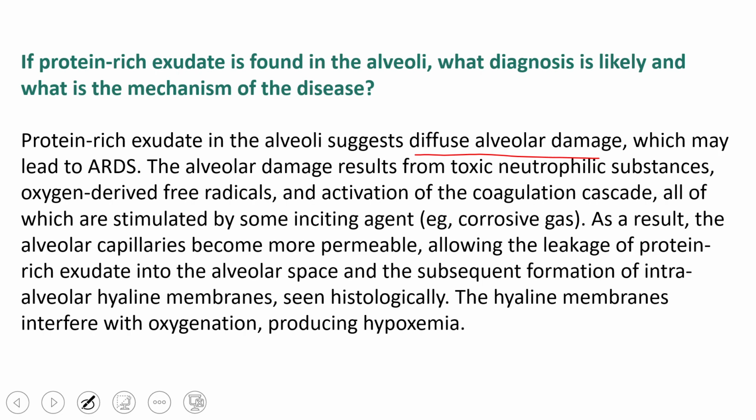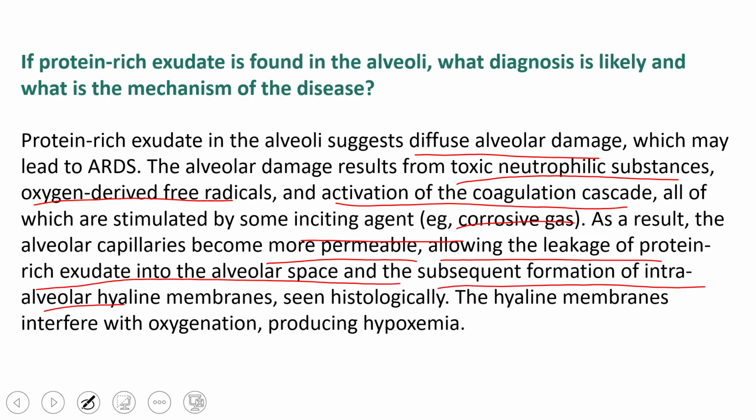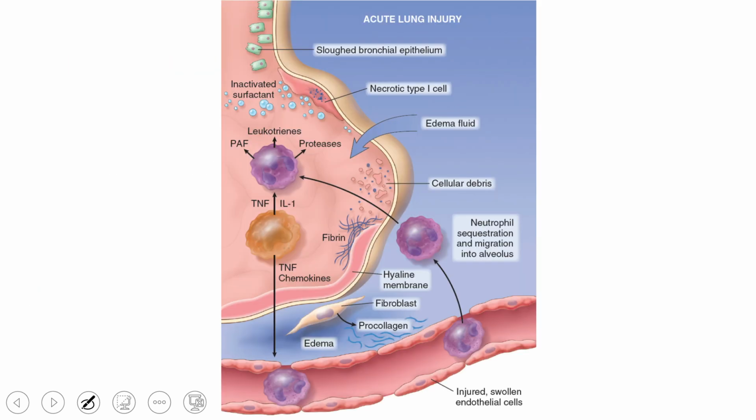The alveolar damage results from toxic neutrophilic substances, oxygen-derived free radicals, and activation of the coagulation cascade, all of which are stimulated by some inciting agent, here in this case the corrosive gas. As a result, the alveolar capillaries become more permeable, allowing the leakage of protein-rich exudate into the alveolar space and subsequent formation of intraalveolar hyaline membranes. That is seen histologically. The hyaline membranes interfere with oxygenation, producing hypoxemia. So here we can see the pathophysiology in a diagrammatic form.